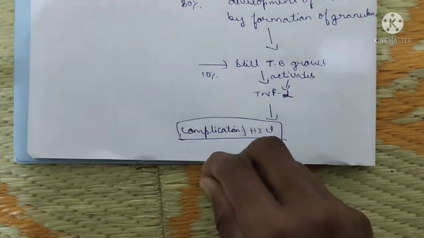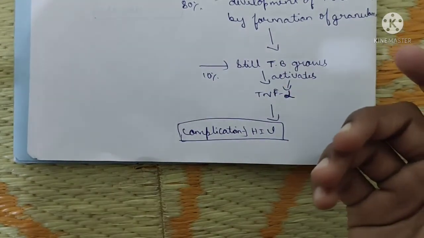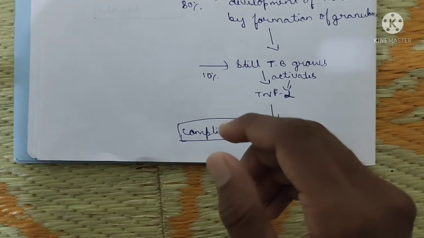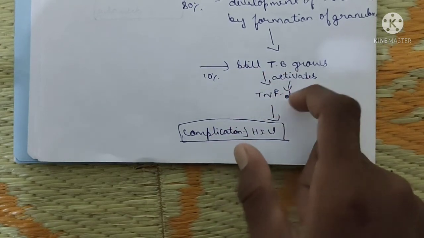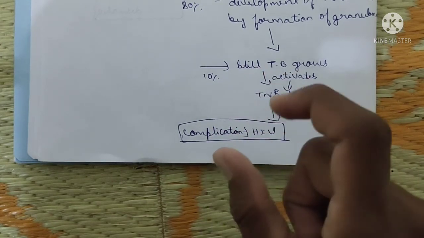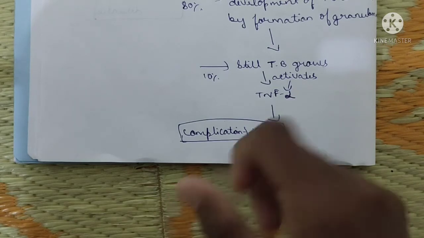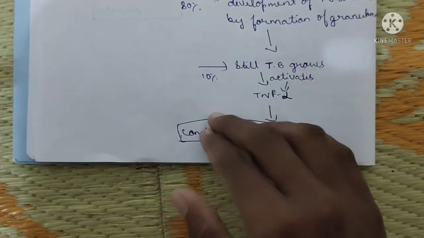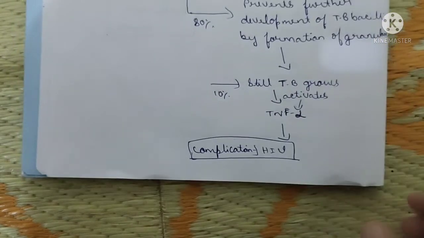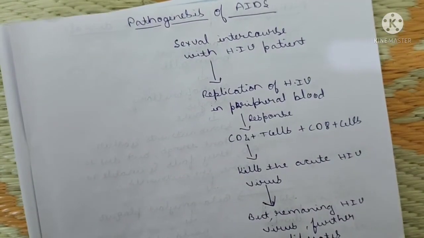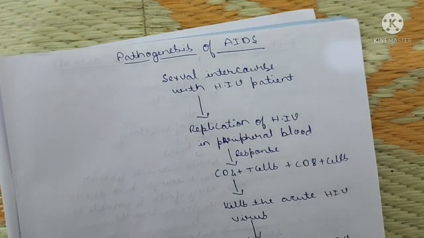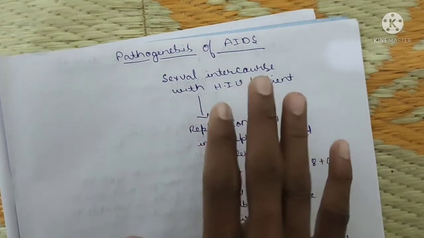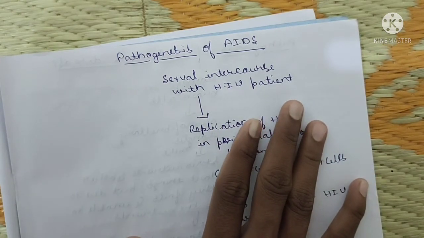After that it leads to some complications, and it also leads to HIV. Due to the weak immune system, other viruses also enter the human body. This is in 10% of cases. Now the next pathogenesis is that of AIDS, acquired immunodeficiency syndrome. It is a type of sexually transmitted disease, my dear brothers and my dear sisters.